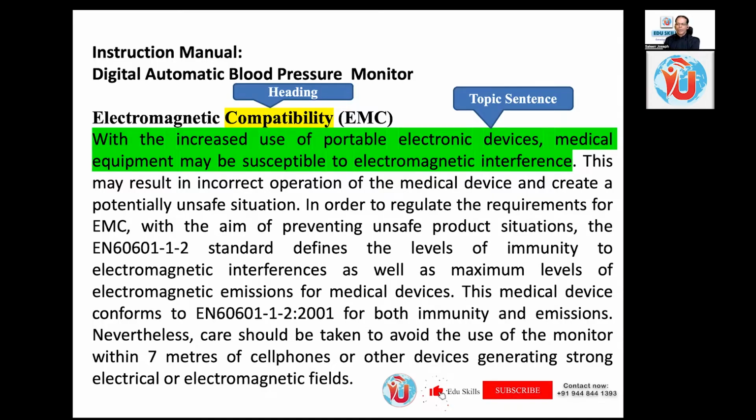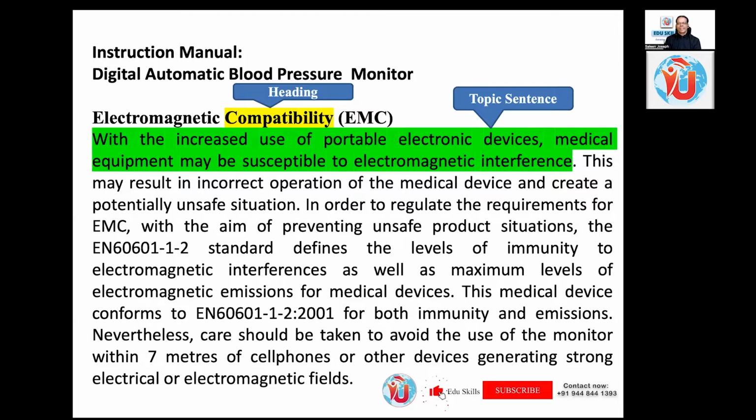In order to regulate the requirements for EMC with the aim of preventing unsafe product situations, they already said an unsafe product situation is there. So in order to regulate that, the standard defines the level of immunity to electromagnetic interferences as well as maximum levels of electromagnetic emissions for medical devices. So that is a solution. This medical device conforms to this particular immunity and emission protocol. So what is that? Compatibility. This medical device is compatible with the instructions given in the instruction manual.